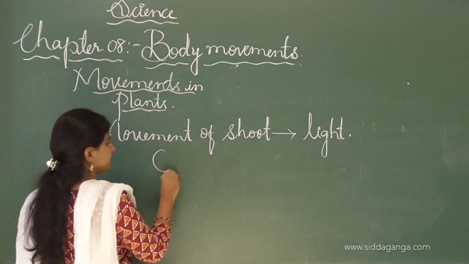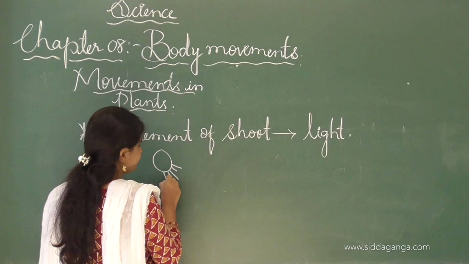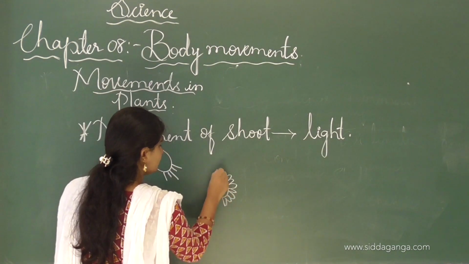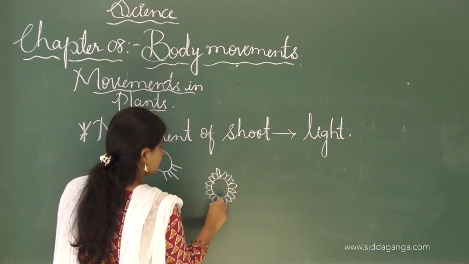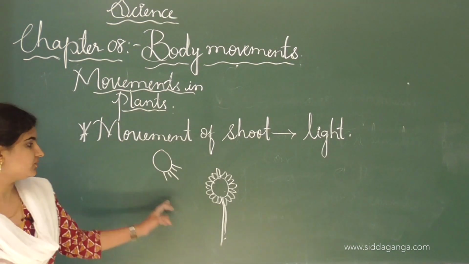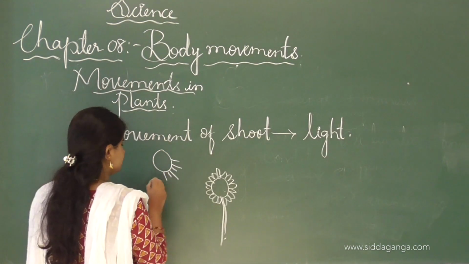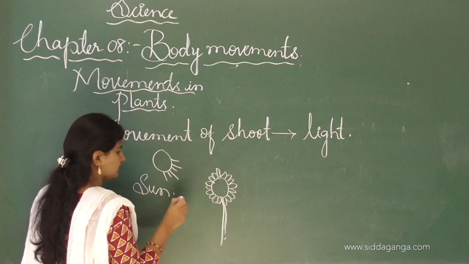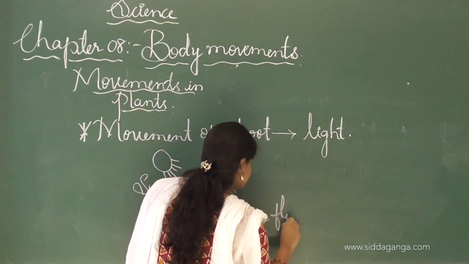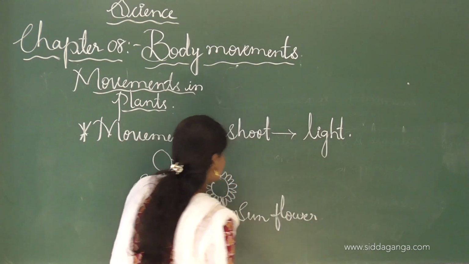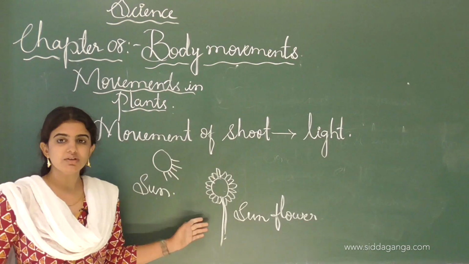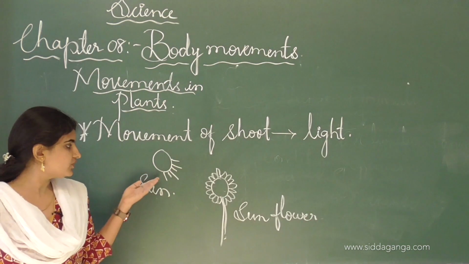For example, if the sun is here, the sunflower will be there. Consider this is the sunflower and this one is the sun. Simultaneously the shoot will move according to the sun.